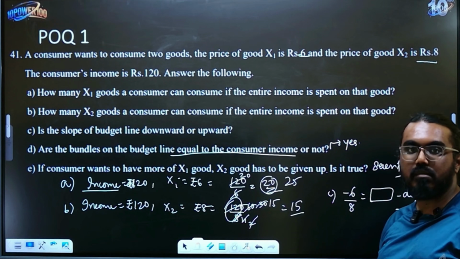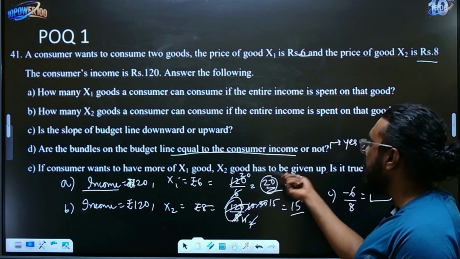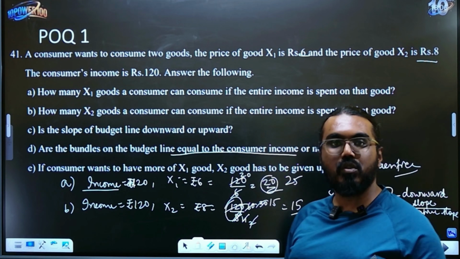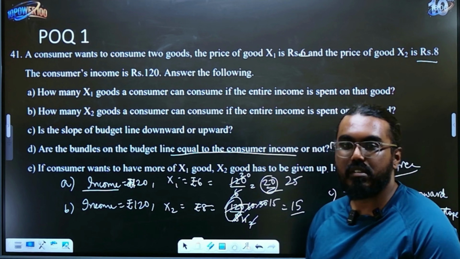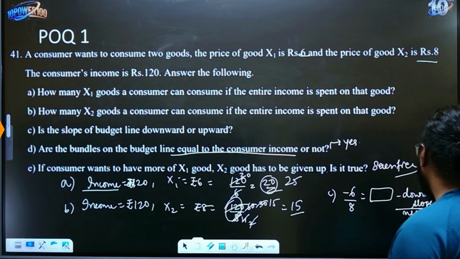That much if you write, it is more than enough. So your answer is there in the question. All you need to write is yes, no, or true or false, right? So this is one question. Let's move on to another question now.